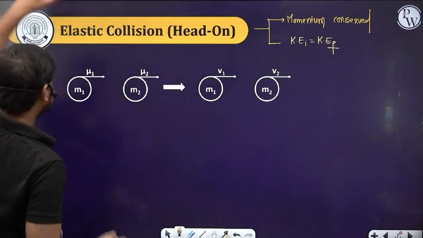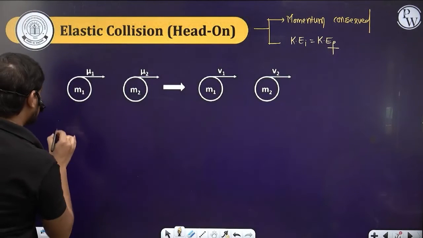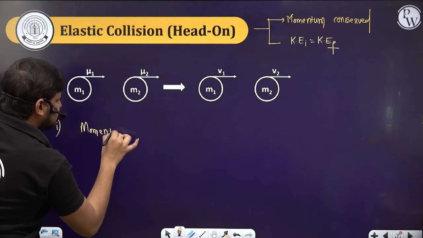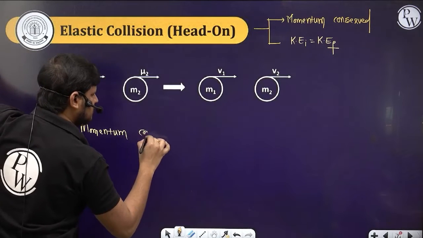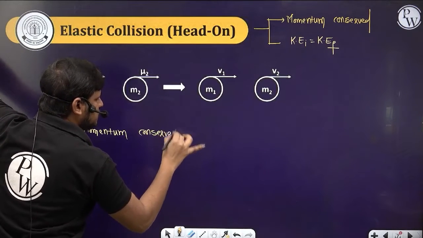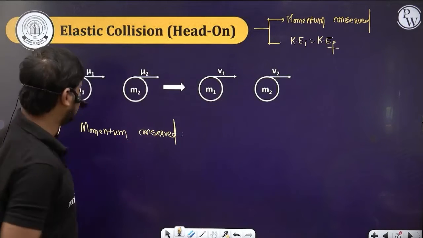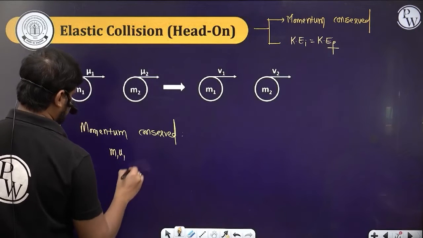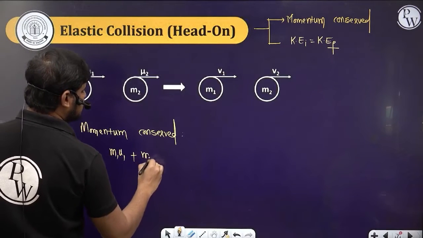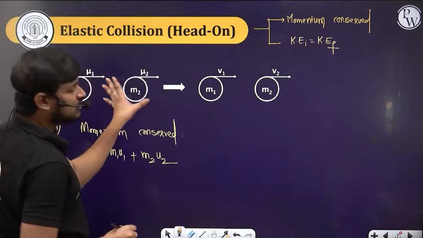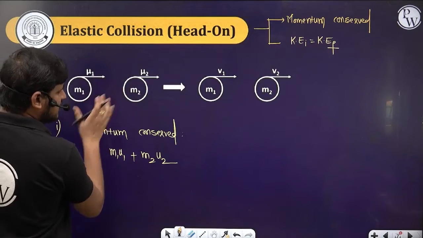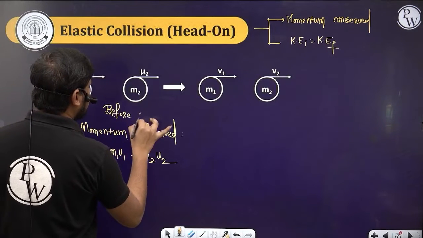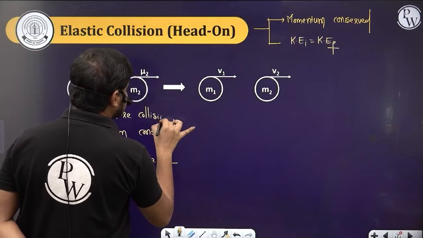The first thing I am considering in the head-on elastic collision is the momentum conserved. If the momentum is conserved, the initial momentum will be equal to the final momentum. So the momentum of body 1, m1 u1, plus m2 u2, combined, is the initial momentum, before collision.